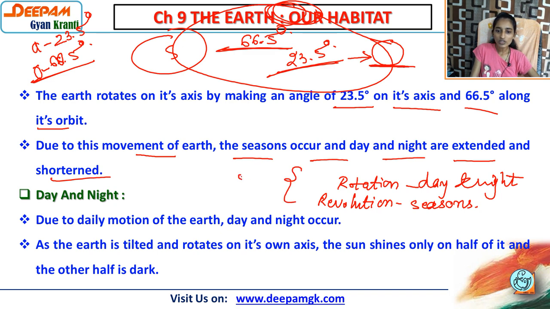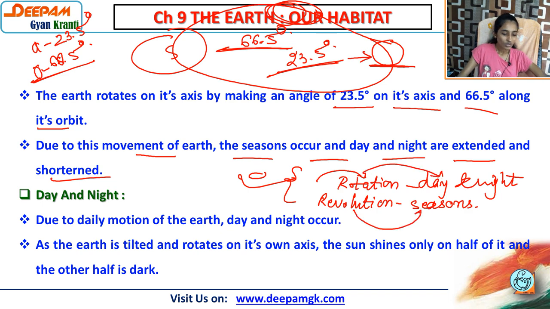So here also you have to remember both the things: rotation process, because of rotation we have day and night, and revolution, so we have seasons. So let's take the information about day and night. Due to daily motion, meaning rotation, day and night occur.